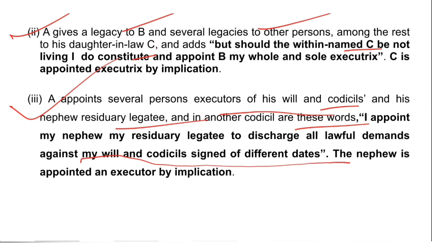So it says that for all the wills and codicils, my residuary legatee is to be the executor, and this is also by implication. So he prepared another codicil, after all these earlier codicils and wills, and this is the updated one, in which he says that the nephew is to be executor by implication. So the nephew is the executor, and this is illustration C. So I hope you understood what implication is. The executor by implication is to be drawn from the language of the will.